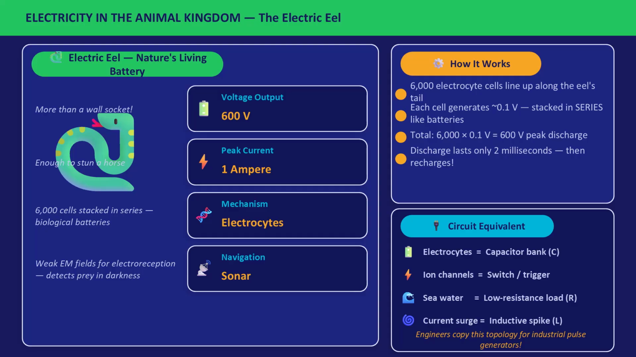The electrocyte stacks are capacitor banks, storing charge in parallel and discharging together. The ion channels are the switch or trigger. Salt water is the low resistance load, and the rapid current surge creates an inductive spike. This is not just biology, this is a complete R.L.C. pulse generator circuit, and engineers have copied this exact topology to build industrial high voltage pulse generators. Nature filed the patent first.